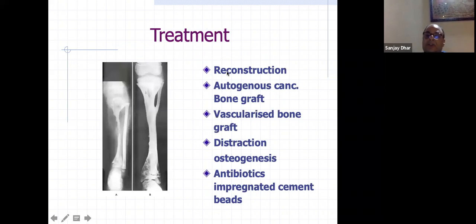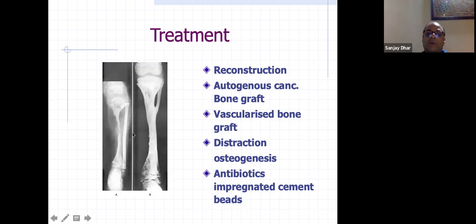So treatment is reconstruction, autogenous cancellous bone grafting, vascularized bone grafting. You can see a vascular fibula has been used. We used to do this a lot earlier, but now with the Ilizarov and other things, vascularized bone graft has not been used, because you need a plastic surgeon in such cases. As orthopedic surgeons believe only in themselves, we depend on the Ilizarov. So we do bone transport in such cases, and do what's called distraction osteogenesis.